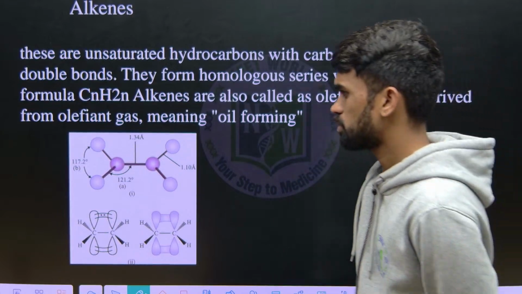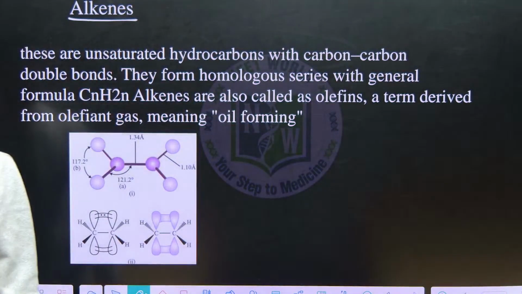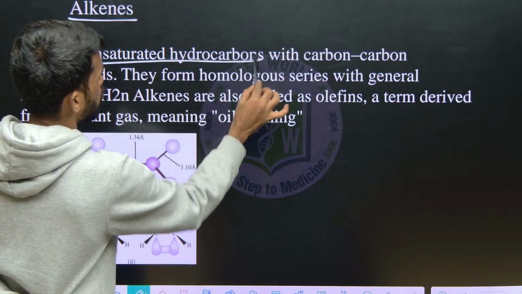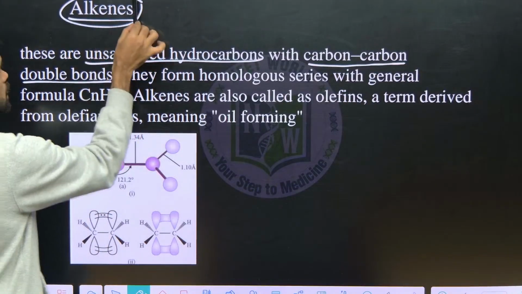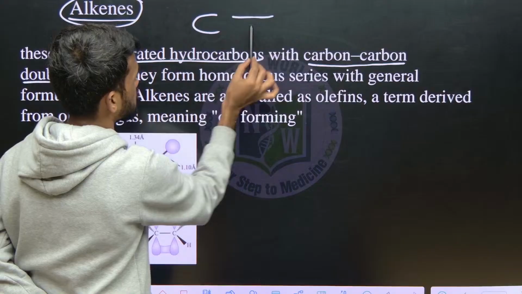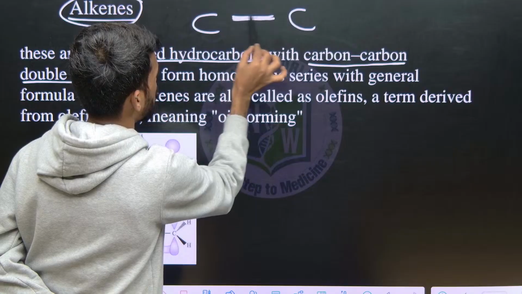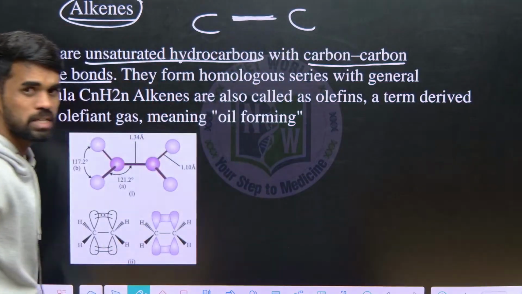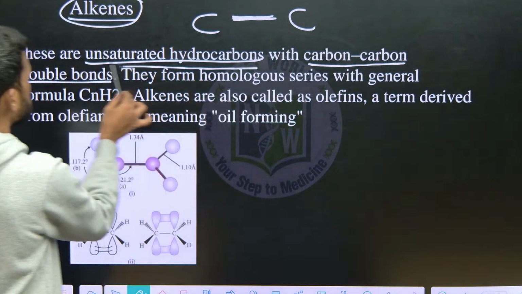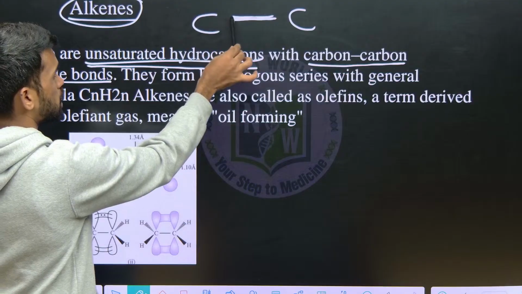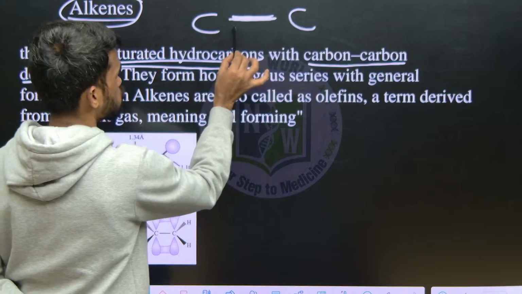Okay. Next thing, alkenes. These alkenes are unsaturated hydrocarbons with a carbon-carbon double bond. So what do we mean by alkenes? Alkenes are unsaturated hydrocarbons. Generally we know alkanes are saturated, meaning they have only single sigma bonds between carbon-carbon atoms in a given compound. Alkanes are saturated because they have only sigma bonds. These are alkenes, these are unsaturated, those are saturated.